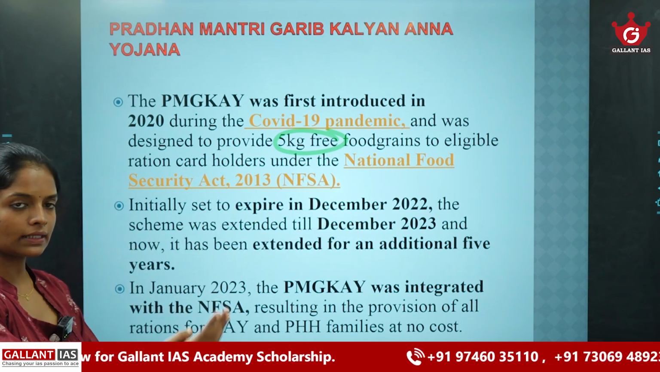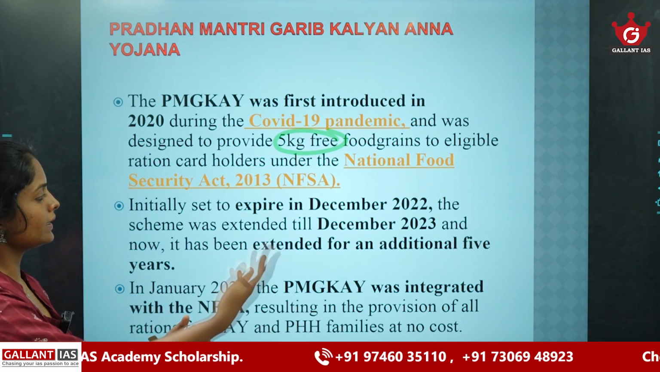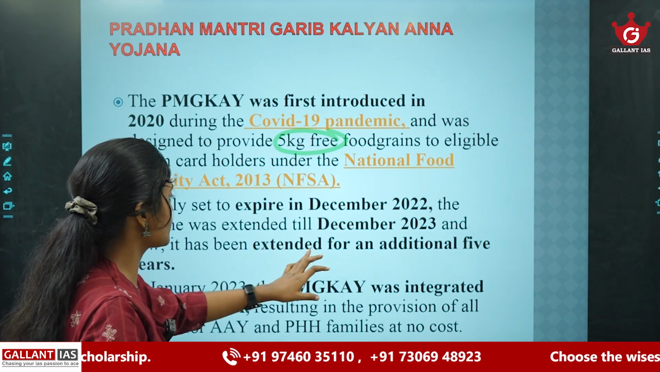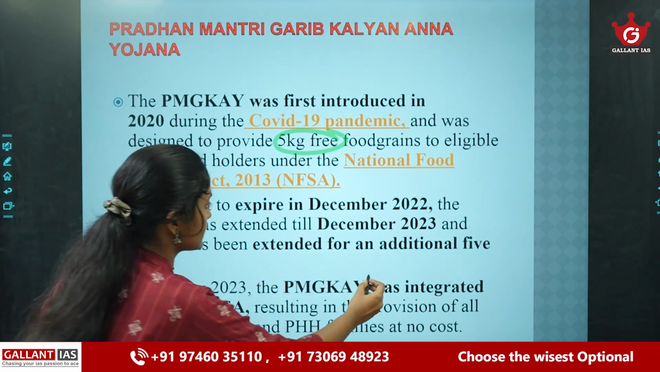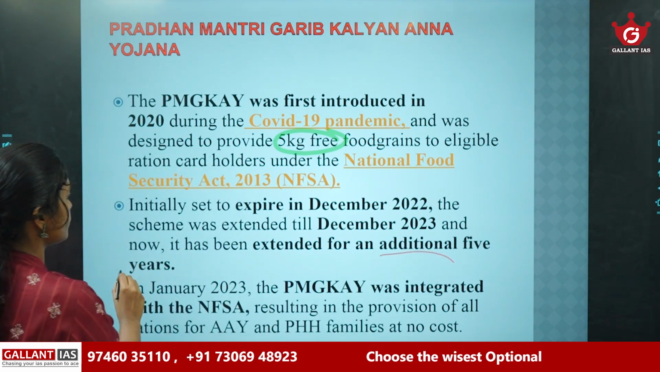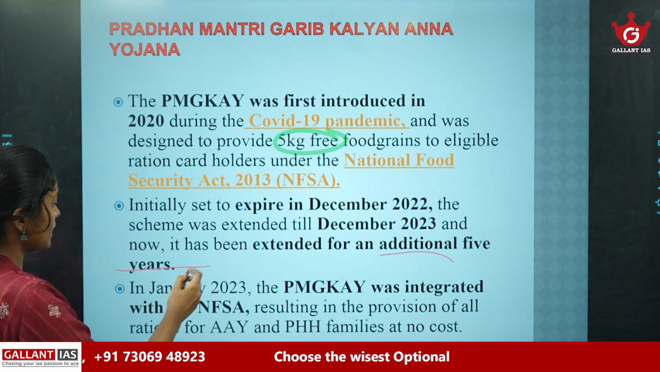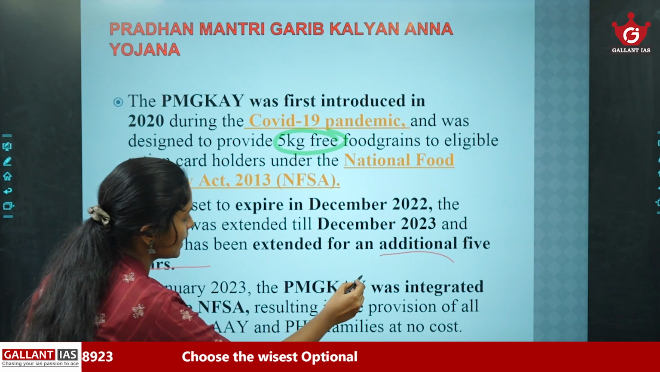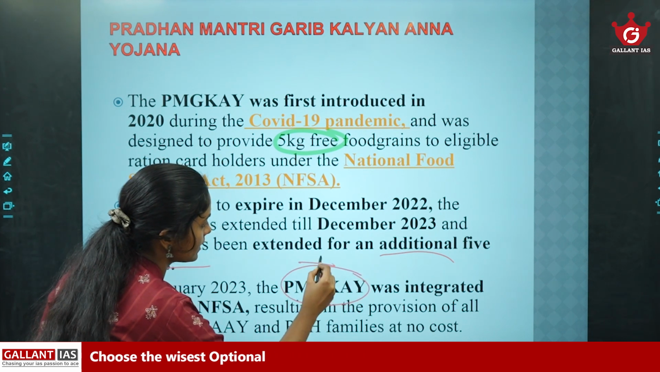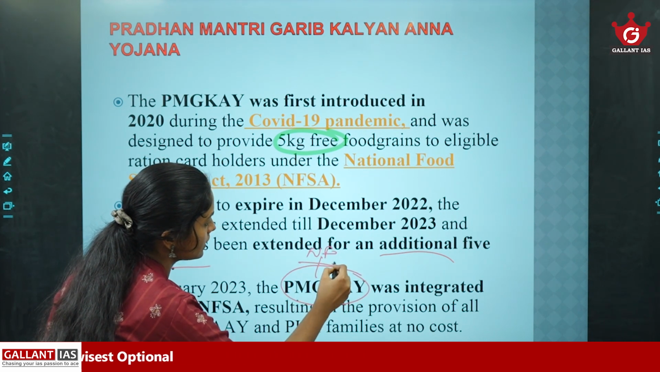Then it was extended till December 2030. Then again, it has been extended for an additional 5 years. Now, it is extended for an additional 5 years. In January 2023, this Pradhan Mantri Garib Kalyan Anna Yojana was integrated with the National Food Security Act.